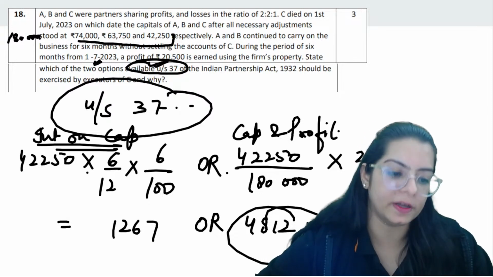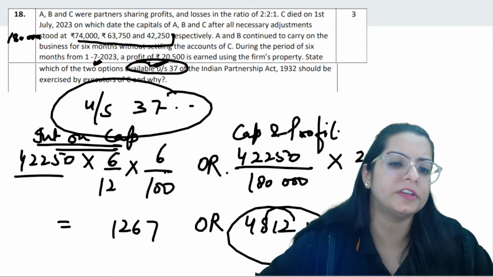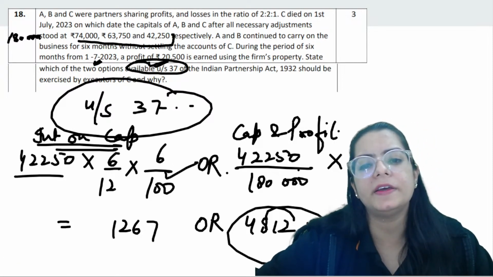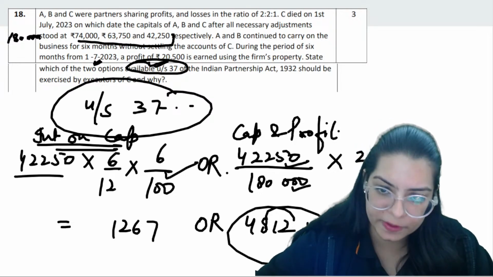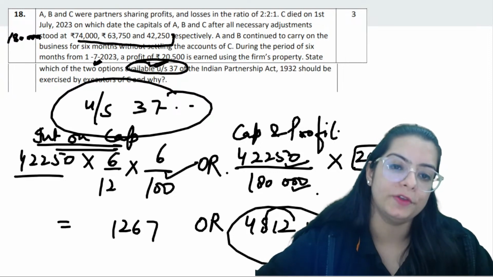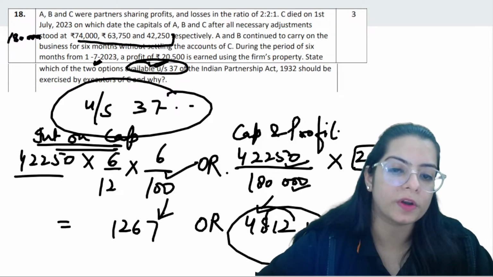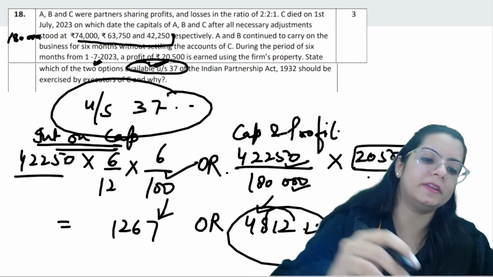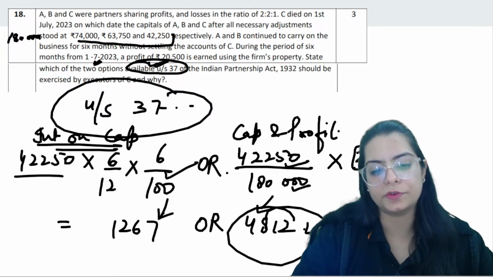So this is the formula I have used here: that capital, and I have charged interest on that. The other way is to take the capital of the deceased partner, total capital into the profit earned till now. On both ways, when I calculate the profit, whichever is more, the deceased partner's representative can take that. Okay, so this is how these kinds of questions are done.